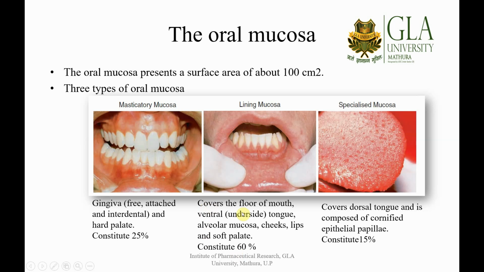Depending upon its distribution, it covers the floor of the mouth, the ventral or underside of the tongue, alveolar mucosa, the cheeks, lips, and the soft palate. So the majority of the area is lining mucosa, and only 15% constitutes the specialized mucosa, whose distribution is towards the dorsal tongue, and it is composed of cornified epithelial papilla.